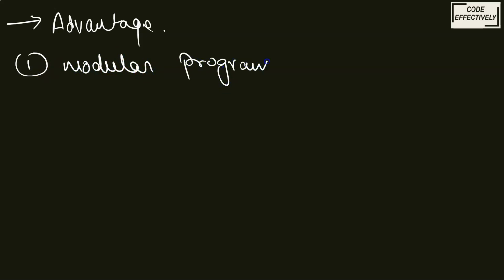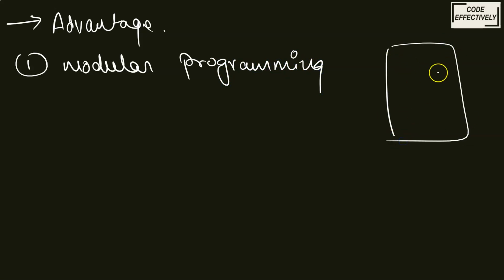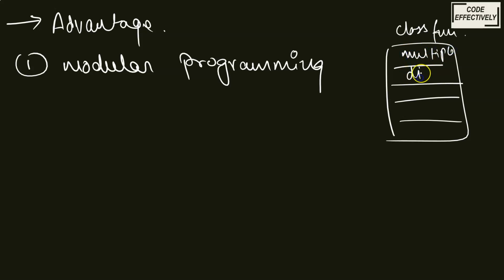What does modular programming mean? It divides the entire program into parts, into modules. Like this is your class, let's say fun. It could be used to calculate the multiple of two numbers, divide two numbers, calculate the sum, and the subtraction of two numbers.